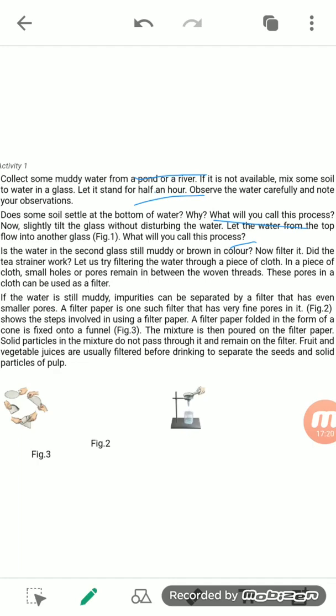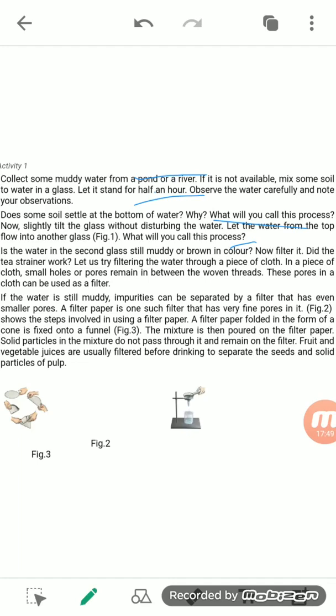Even then, if you see the second container into which we poured the clear water from above the solid impurities, you will see that the water in the second glass is still not clear, still brown in color. So why is it so?